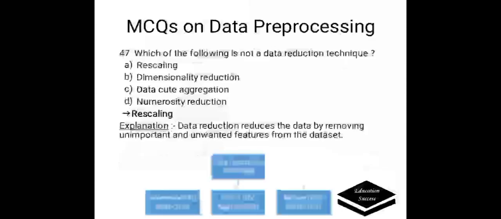Next question is, which of the following is not a data reduction technique? A. Rescaling. B. Dimensionality reduction. C. Data cube aggregation. D. Numerosity reduction. Correct answer is rescaling. Data reduction reduces the data by removing unimportant and unwanted features from the data set. It has three strategies. First one is the dimensionality reduction, second, data cube aggregation, and third one is numerosity reduction.